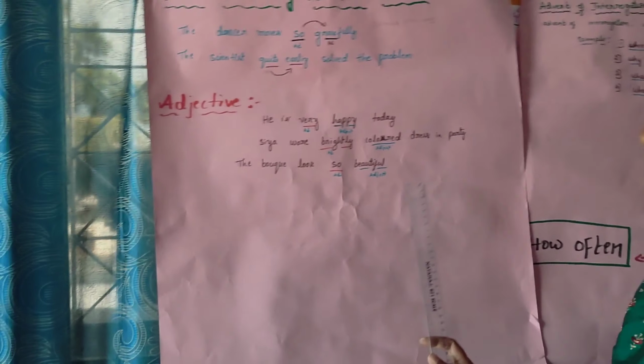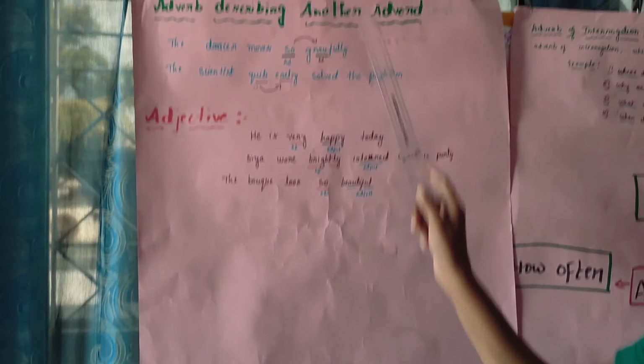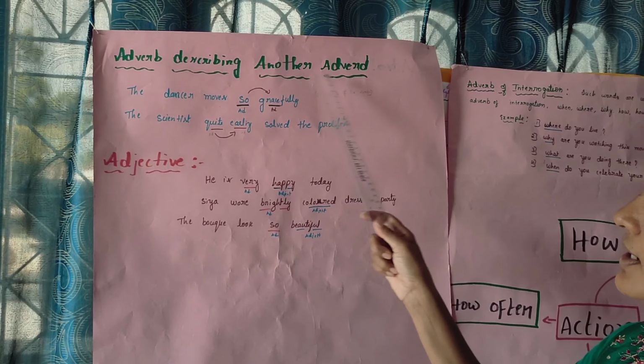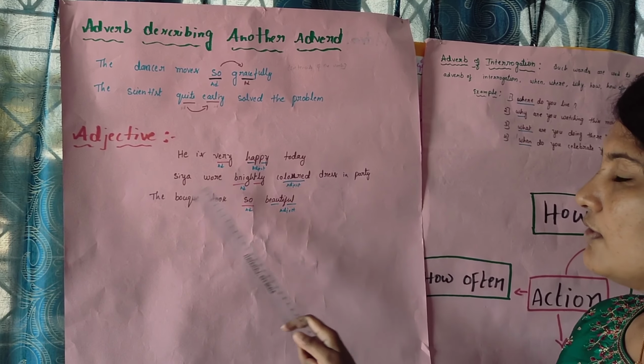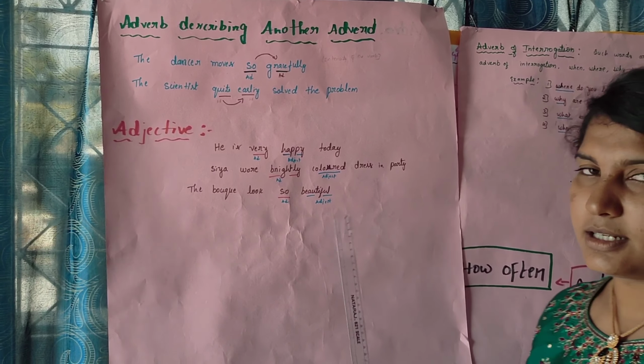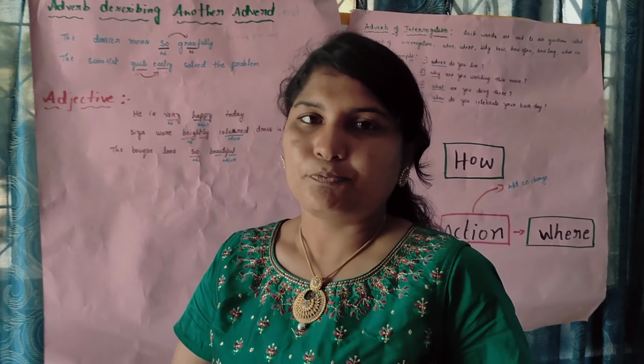Let's move back once again to what we studied. We studied the 8 types of adverbs, and also how an adverb describes another adverb and an adjective, and I think you have understood about the adverb.